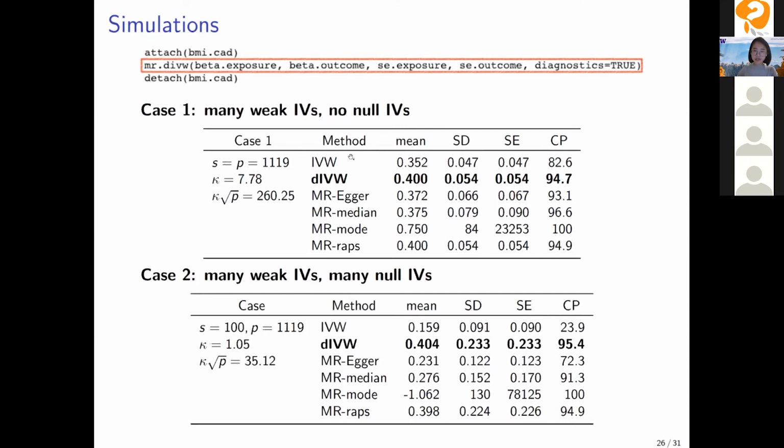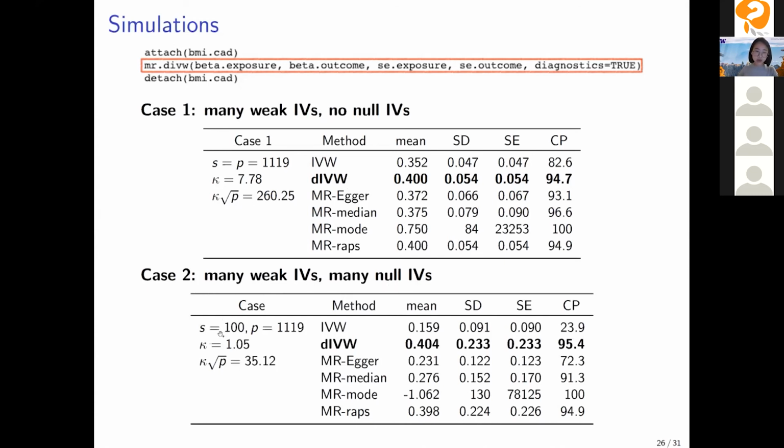And all the other estimators, so IVW, MR Egger, MR median, MR mode, they have some bias. So the IVW is biased towards 0 and with poor coverage probability. And comparing the DIVW estimator with MR RAPS, the performance is basically very similar. So we can achieve the performance of MR RAPS using a very simple solution. That's the DIVW estimator. And in the second scenario, we consider many weak IVs and many non-IVs.